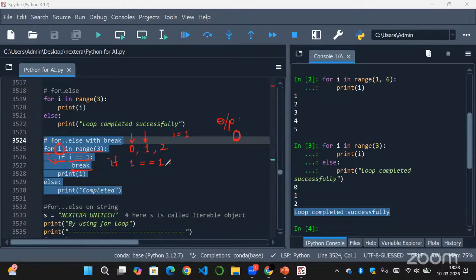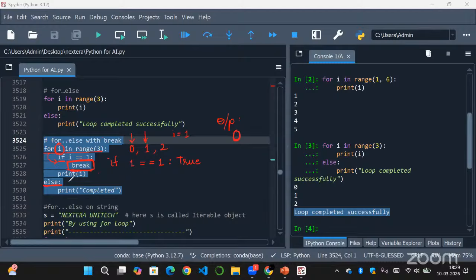So as this is true, here the break keyword, this is a miscellaneous control statement actually. You will learn about it deeply, but what this does is it will break the execution. So it will be terminated. So here the full program will be broken. So no more printing or no more looping will happen. So as the for loop broke in between and it didn't run normally, else also will not be executed because the for loop has been stopped due to the break.